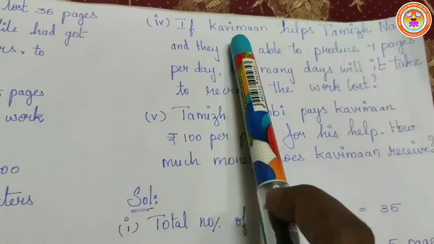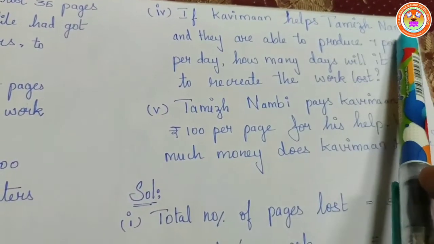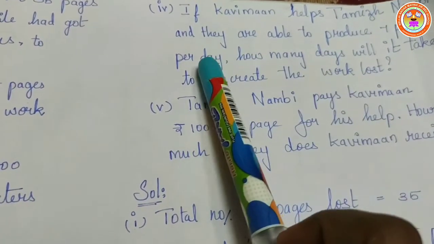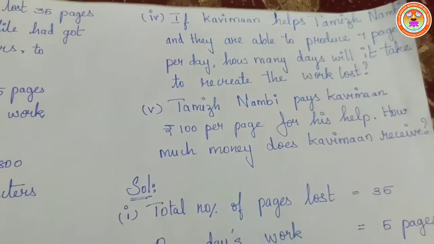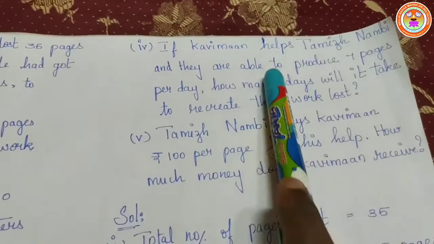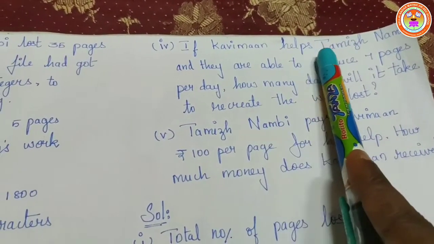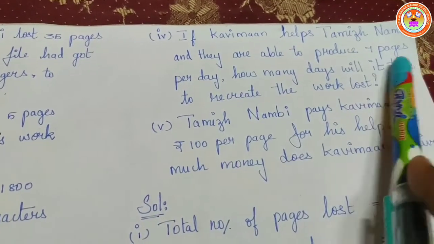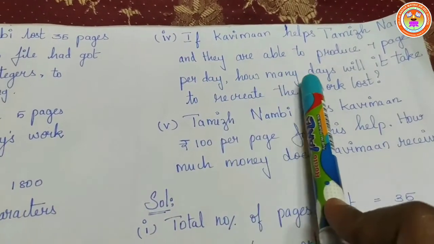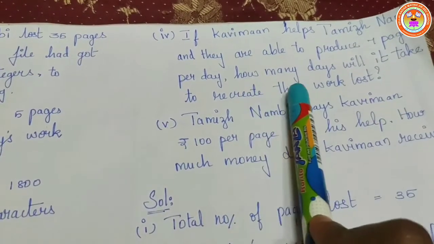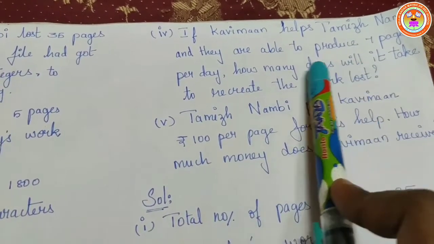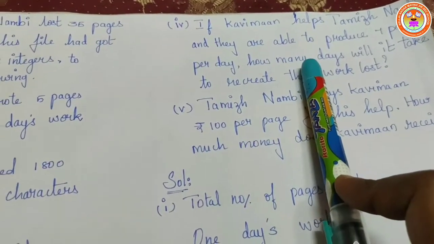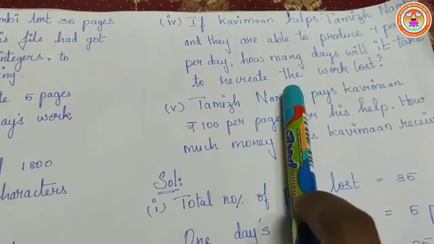Next, the fourth question. If Kaviman helps Tamil Nambi and they are able to produce 7 pages per day, how many days will it take to recreate the work lost? There is one more person called Kaviman. We find how many days they take working together.